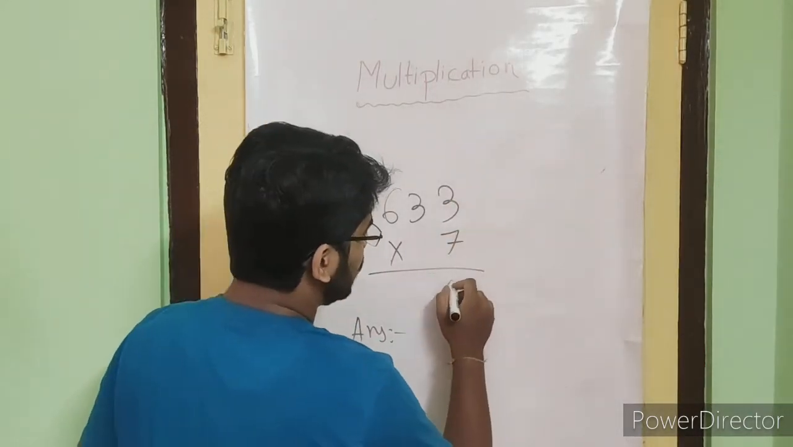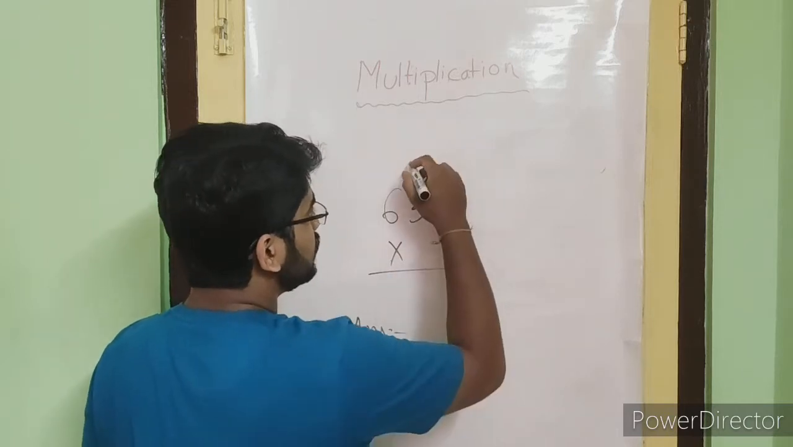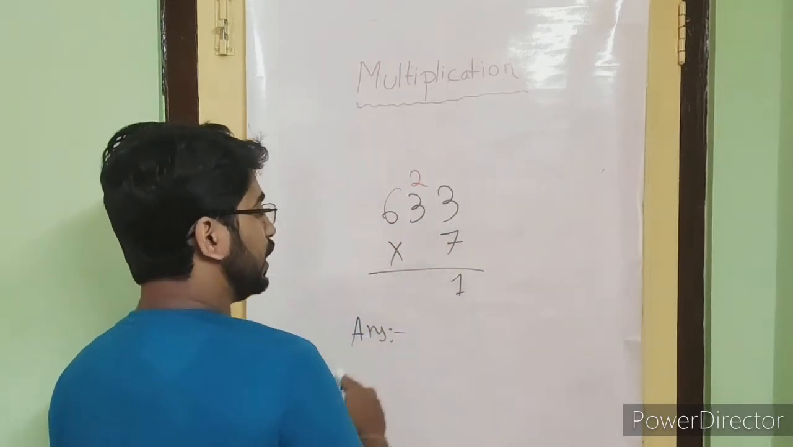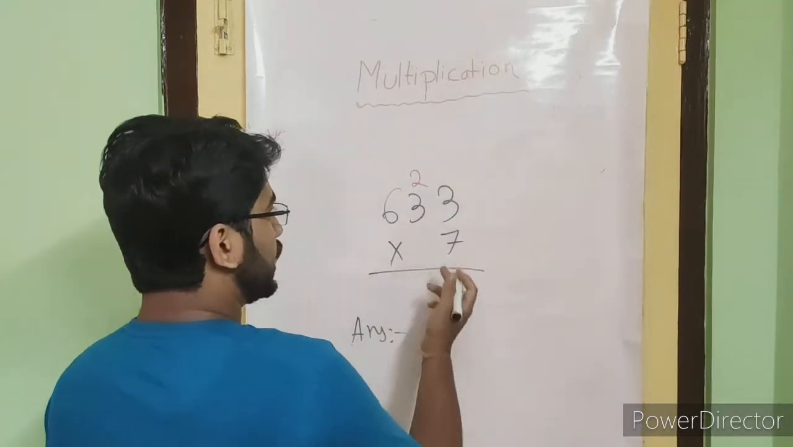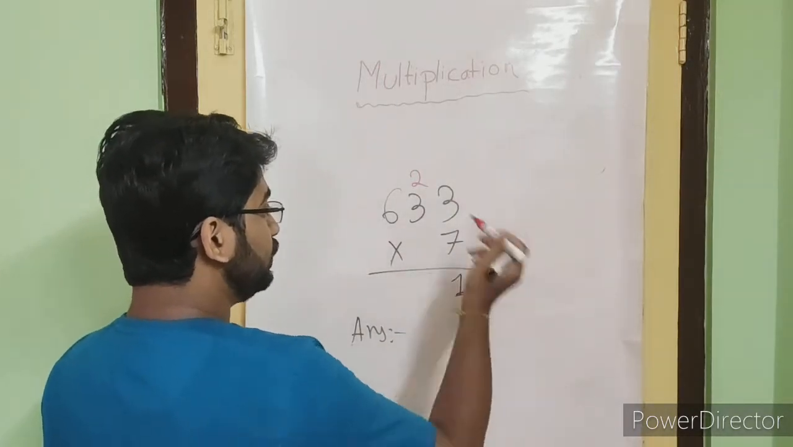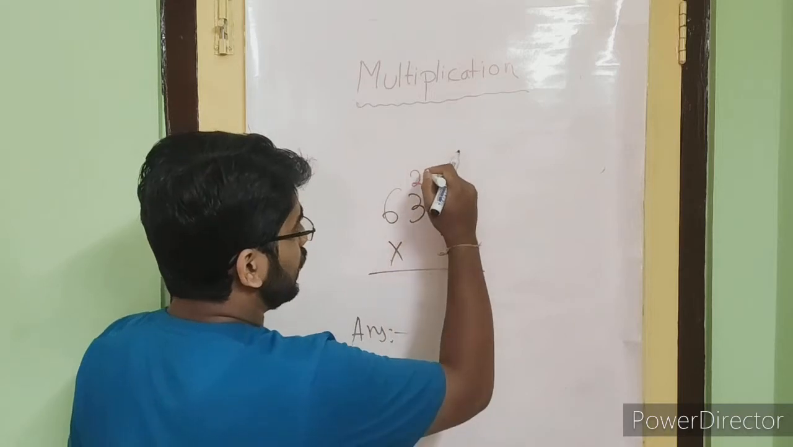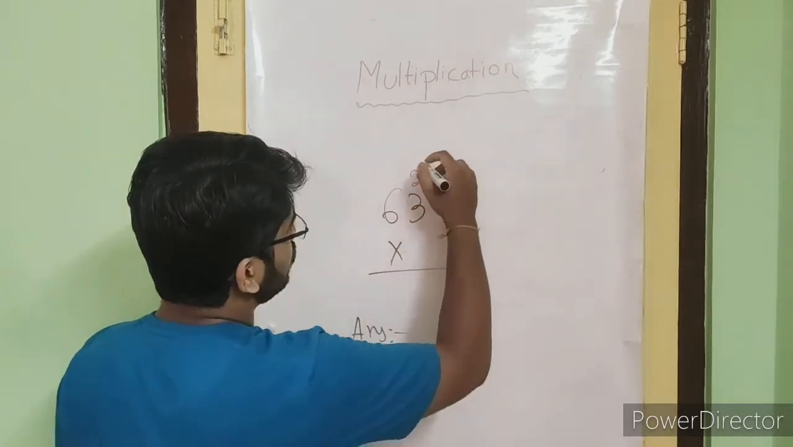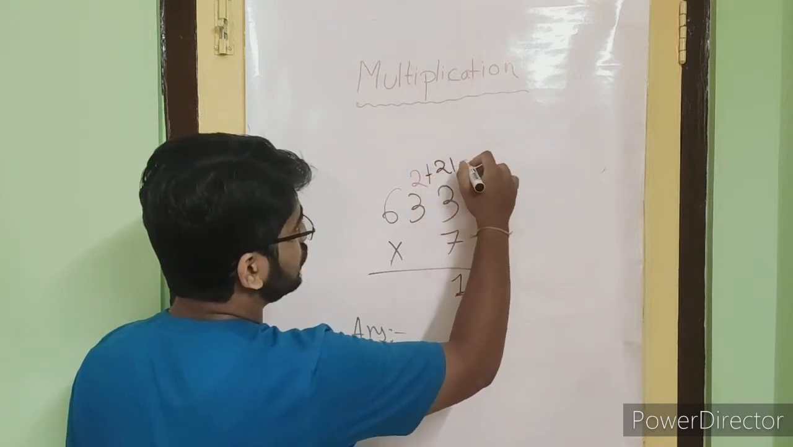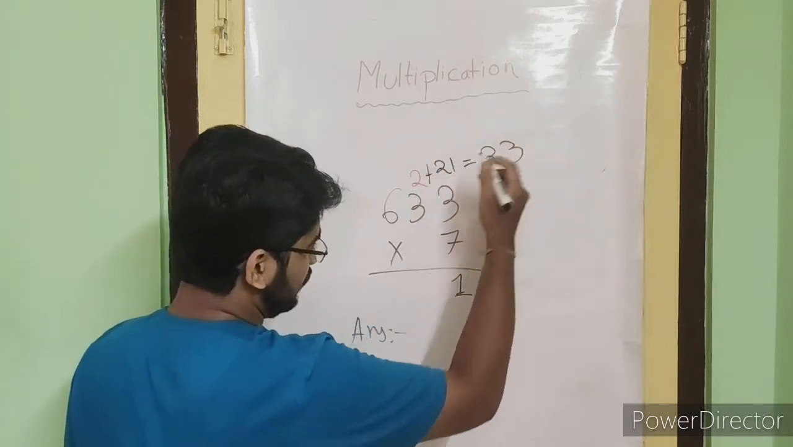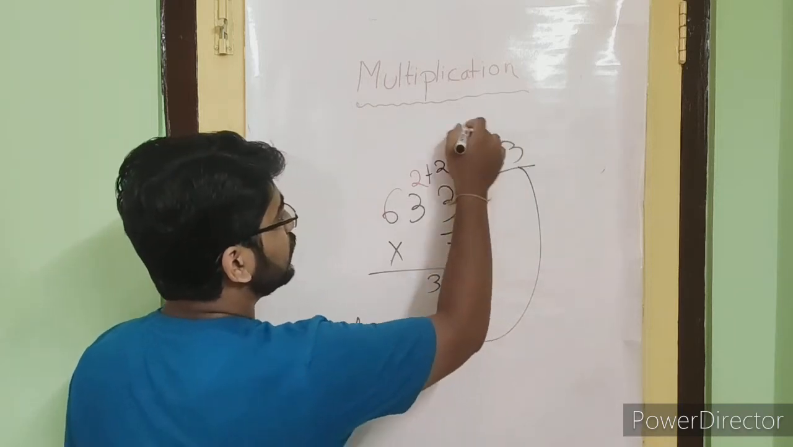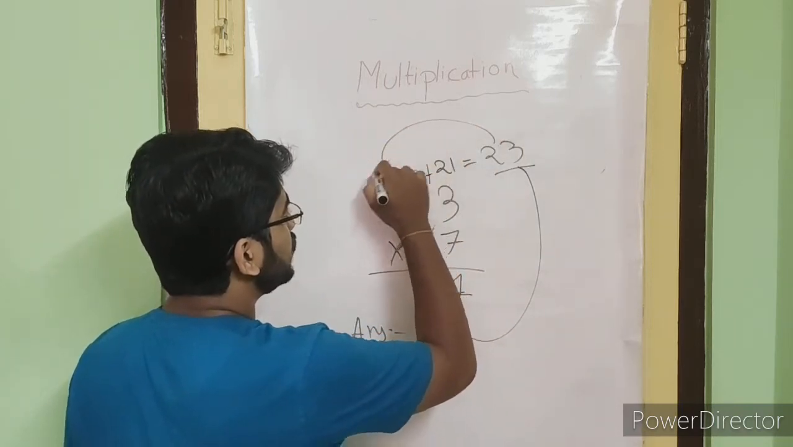3 7s are 21. Carry 2. From 21 we have written the 1, and 2 will be carried over to the next one. 3 7s are again 21. So we will add 21 with the 2, and it will come 23. So from 23 we will write the 3 here, and the 2 again will be carried over here.